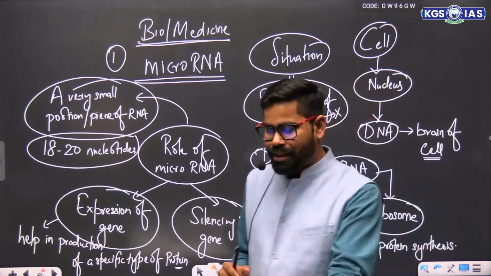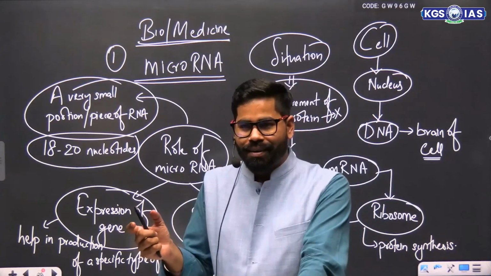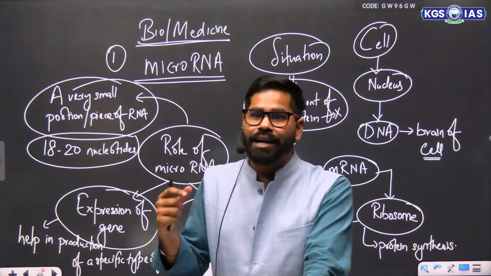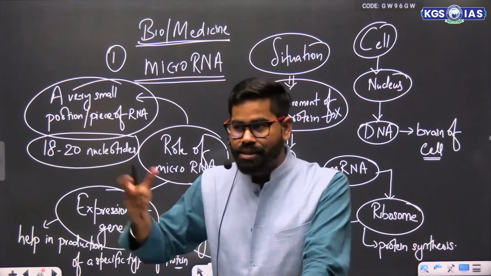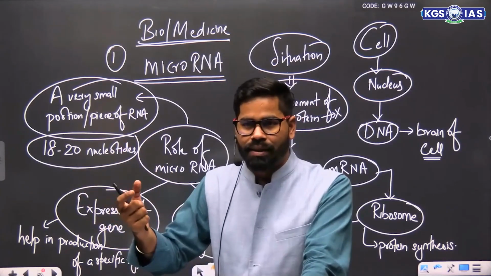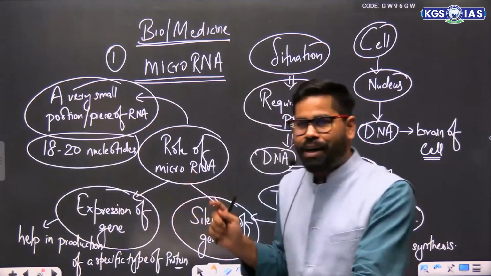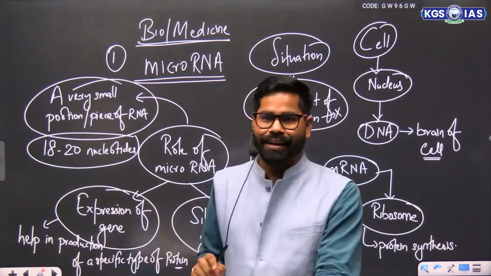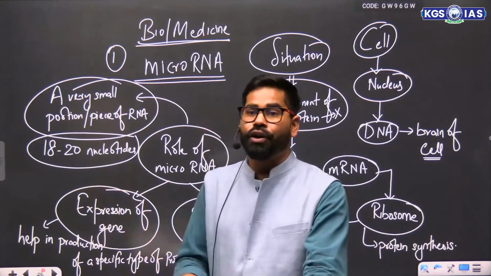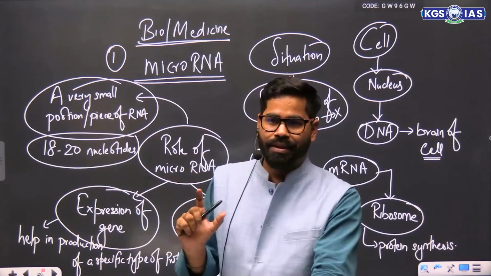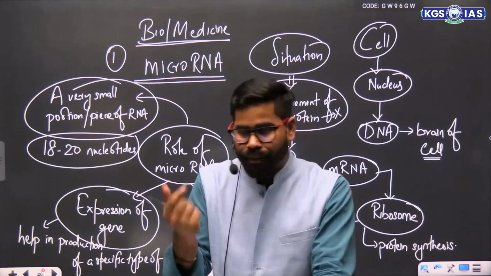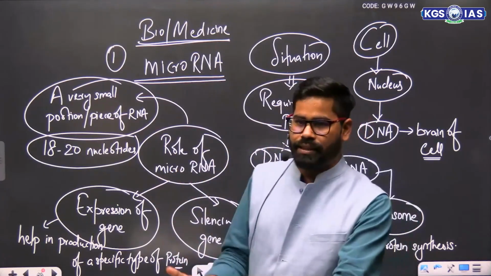You might have heard that story of Hanumanji also, that he has to be reminded about something, that this is your power, this is your ambit. So this microRNA is basically reminding that yes, you have to create this protein or you have to do this activity. So microRNA is helping in realizing the goal for which messenger RNA was created.